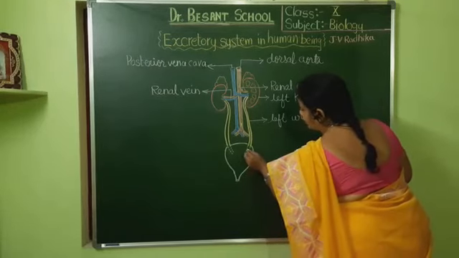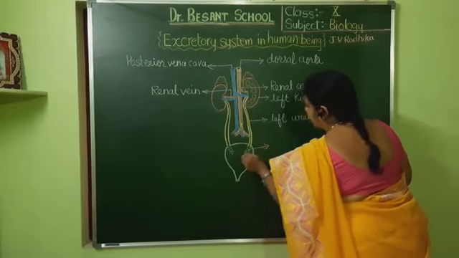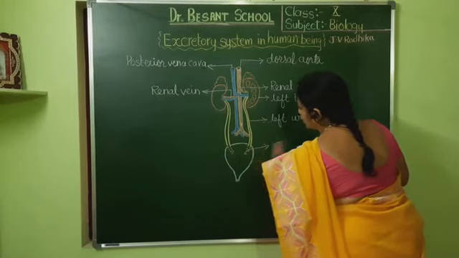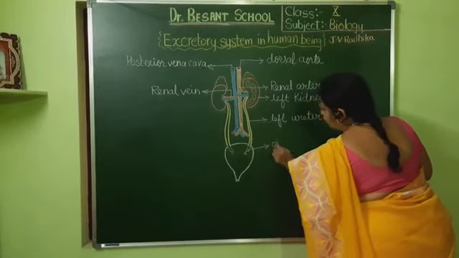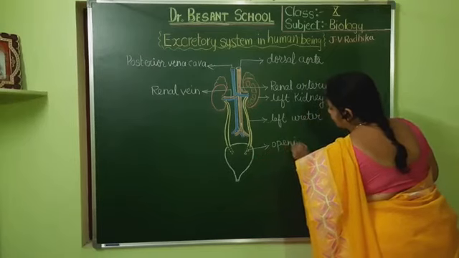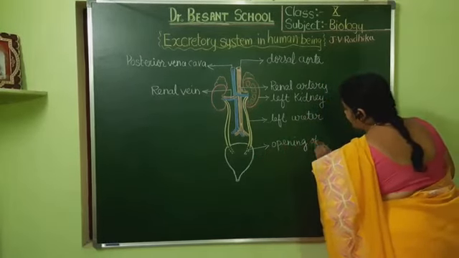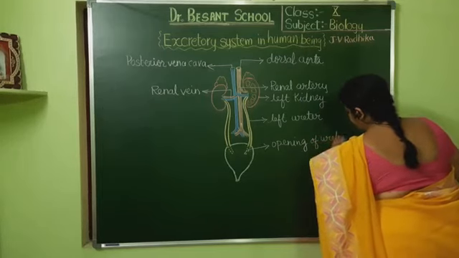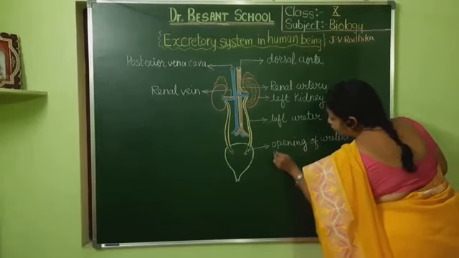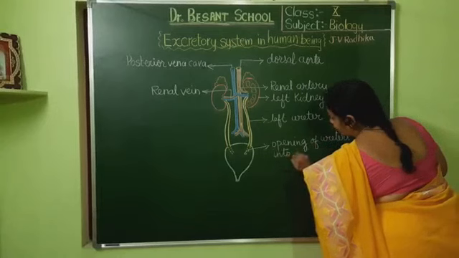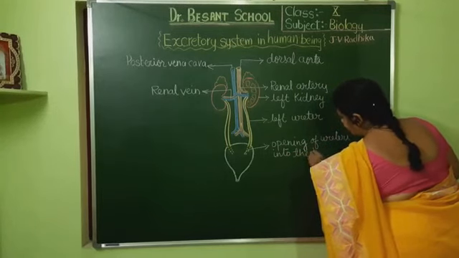Here, as I told, they open into the bladder at an angle. From the back side it is opening, that's why I have denoted it with the dots. Opening of ureters into the bladder.